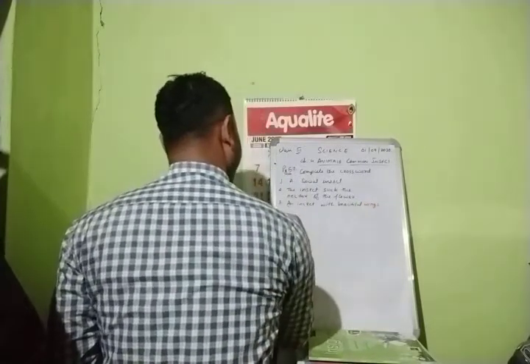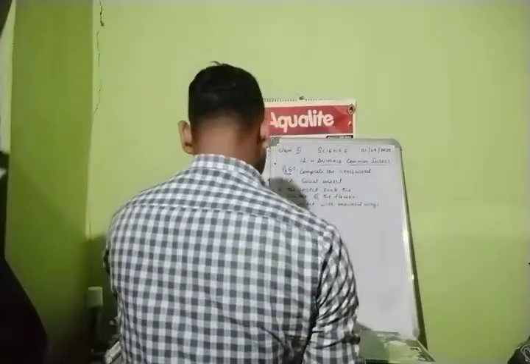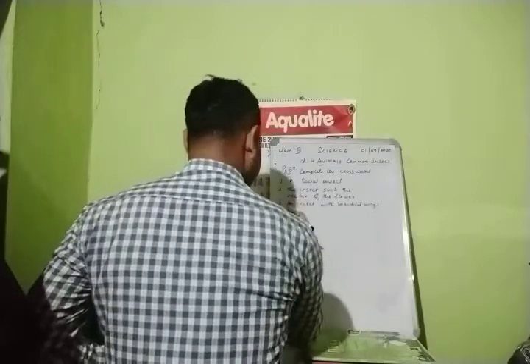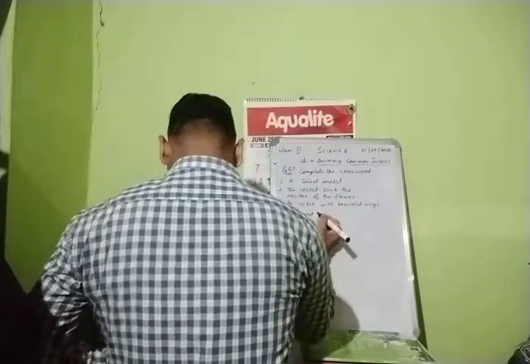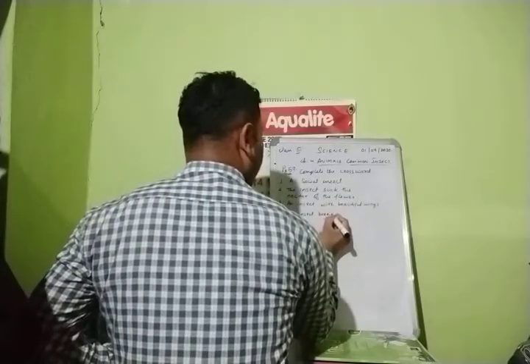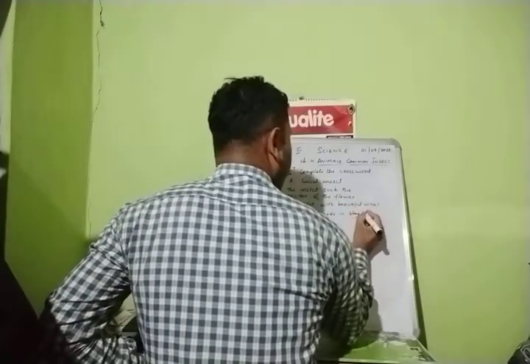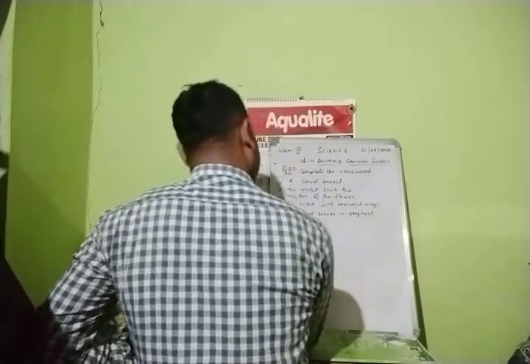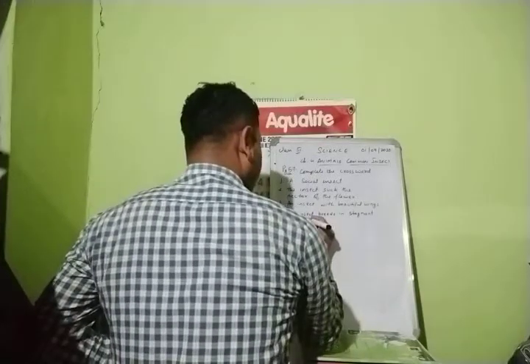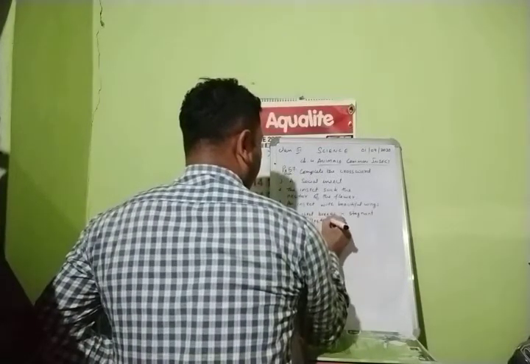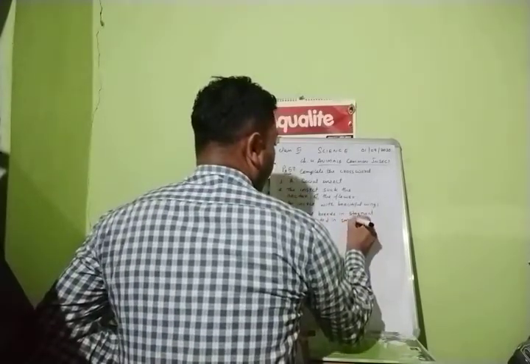Right? Question number 4. Insect breeding stagnant water container. Okay. This insect breeds in stagnant water collected in small containers.